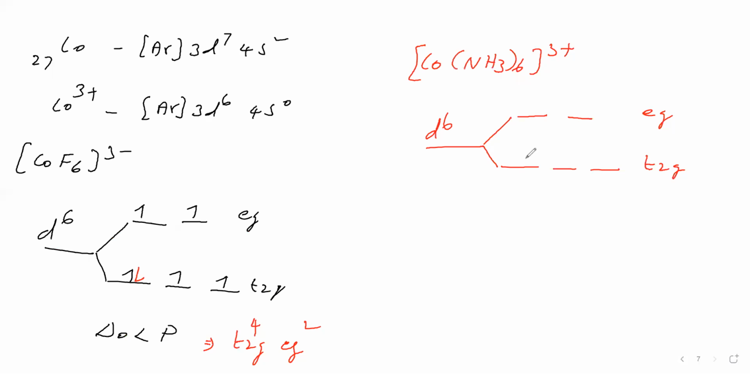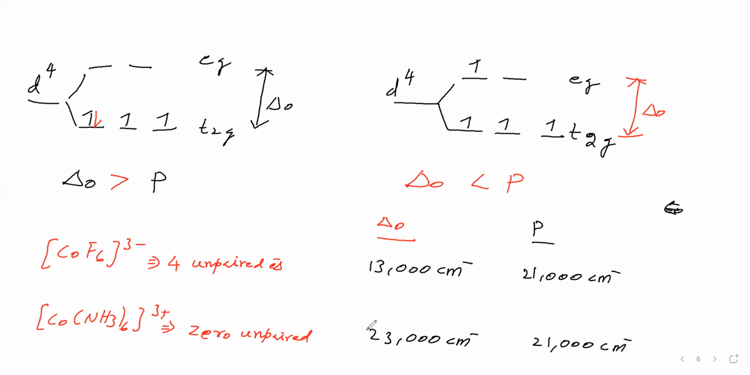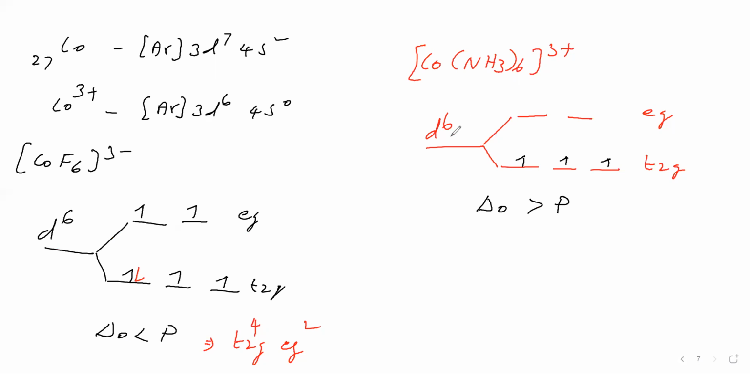Here there are 6 electrons: first, second, third. Now we have to talk about the fourth electron. Now here, how delta naught and pairing energy are, we'll see. Delta naught is 23,000, pairing energy is 21,000 in the case of this complex. The fourth electron requires this much energy to go to eg, and this much energy to pair. Which energy is less? Pairing energy is less.